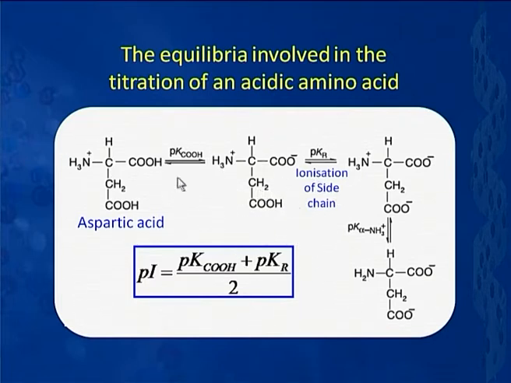That means the isoelectric point will lie in between this and this value, and that is the average of the 2. So, that is the way we can compute the isoelectric point for an amino acid which is having an acidic side chain.